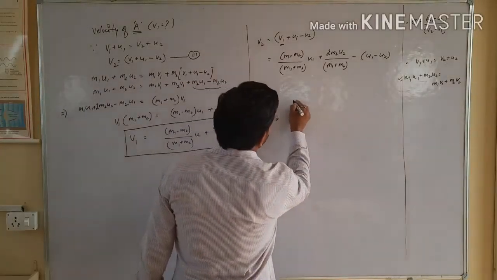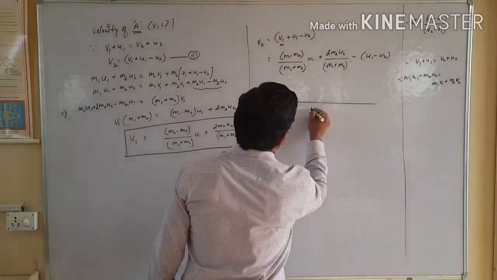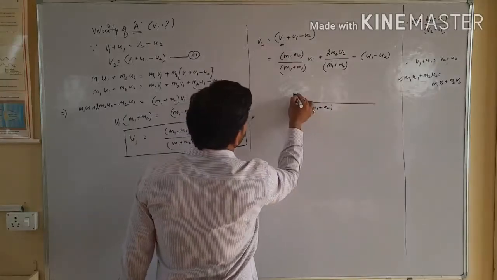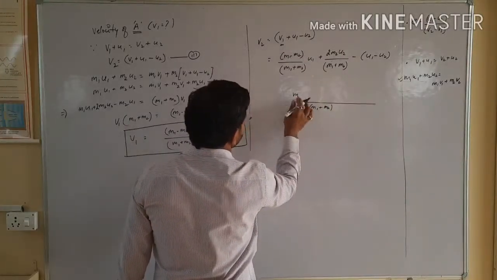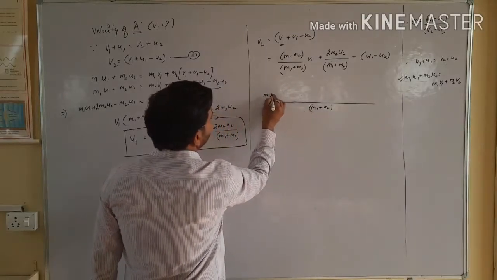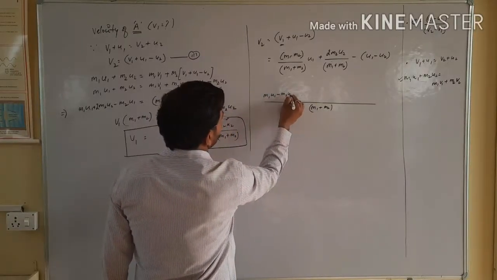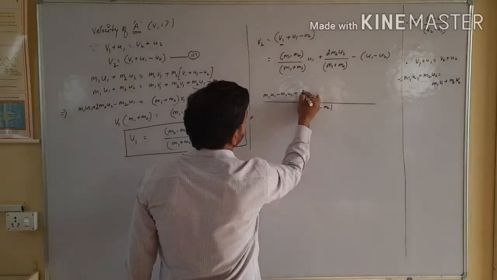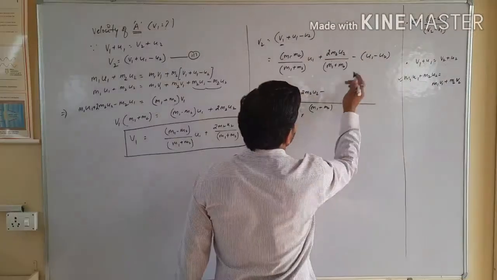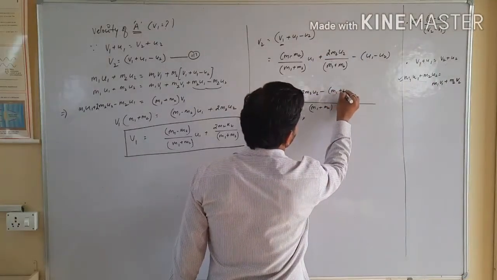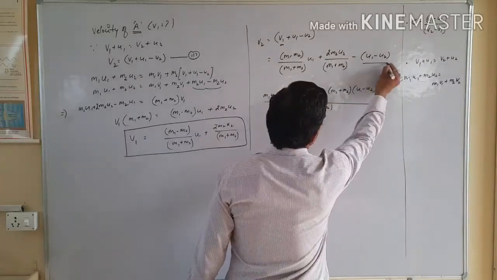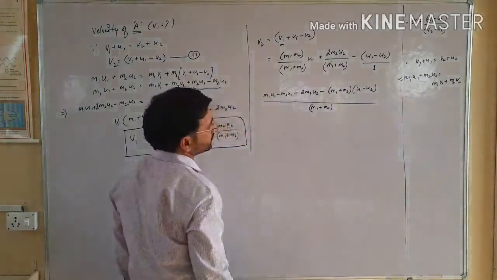So m1 plus m2 is our LCM, and it remains the same. We multiply: m1 u1 minus m2 u1 plus 2 m2 u2 minus, m1 plus m2 into u1 minus u2, because it is the LCM of all.